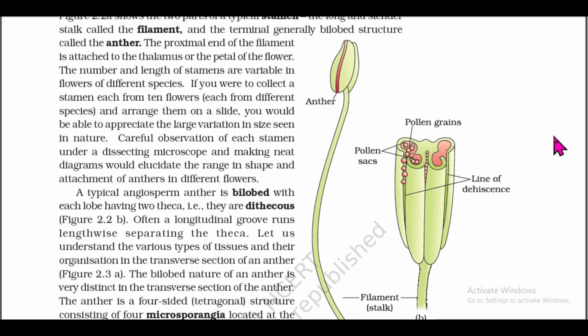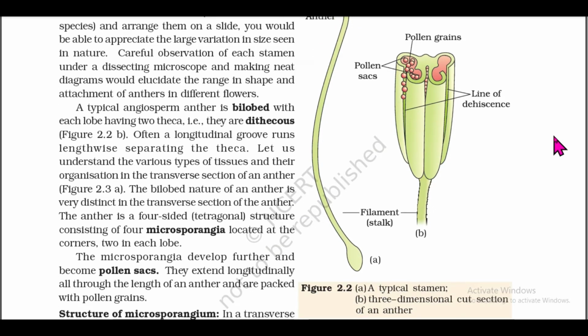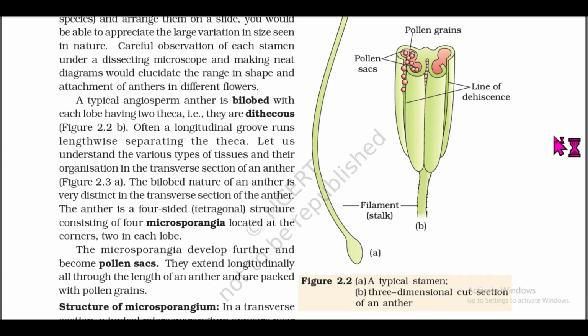A typical angiosperm anther is bilobed with each lobe having two theca, that is, they are dithecous. Figure 2.2b. Often longitudinal grooves run lengthwise separating the theca. Let us understand the various types of tissues and their organization in the transverse section of an anther. Figure 2.3a.